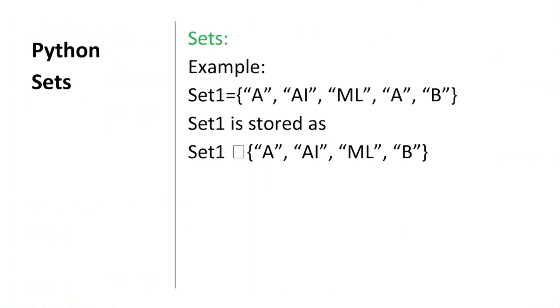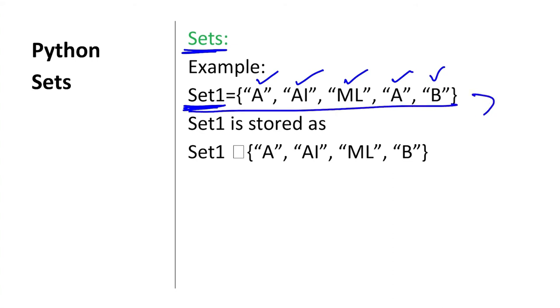Let's take an example and understand this very clearly. I have defined a set, set 1, which has 5 elements in it: character A, AI, ML, A, and then B. I ran the code, and when I check the result of set 1, what is stored inside the set, we can see that 5 elements reduced to 4 elements.